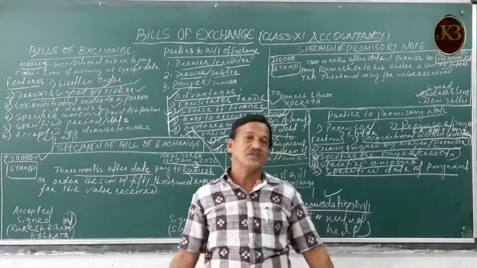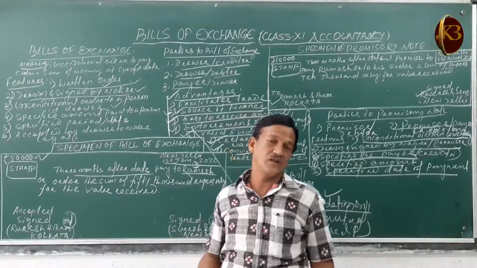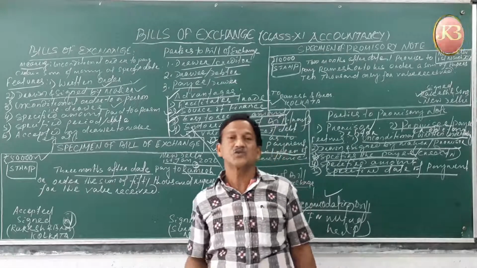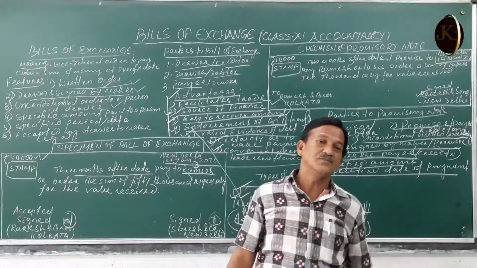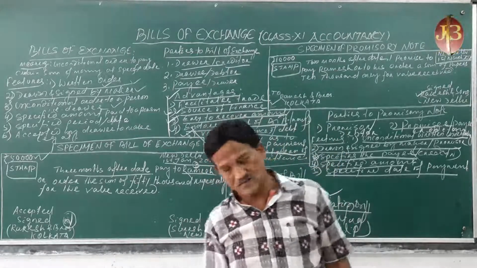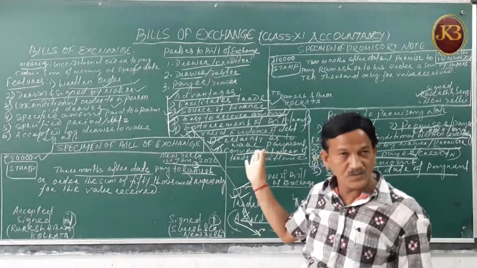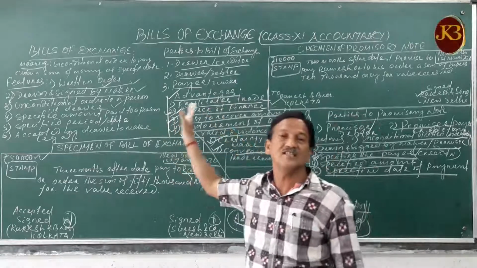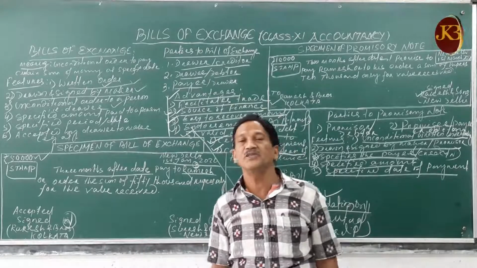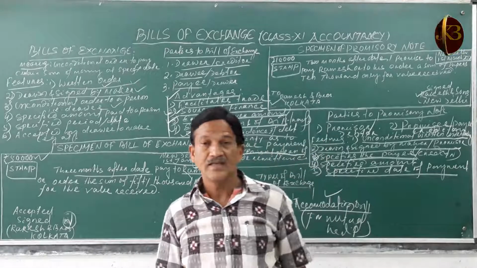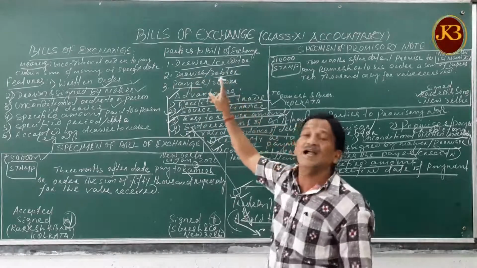The promissory note is another negotiable instrument used under the Negotiable Instruments Act 1881 for the success of credit transactions. All those benefits also come under promissory notes, because both bills of exchange and promissory notes are used simultaneously. The fundamental difference is that in a bill of exchange there are three parties: drawer, drawee and payee.